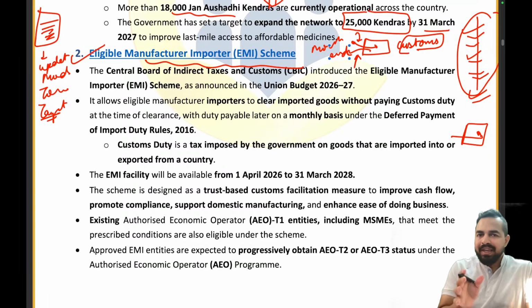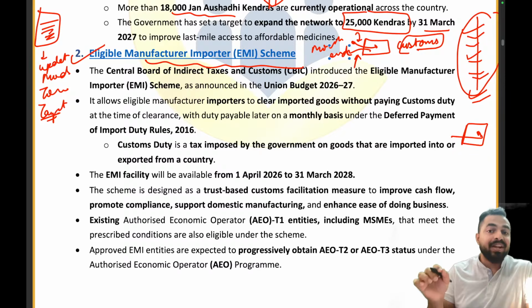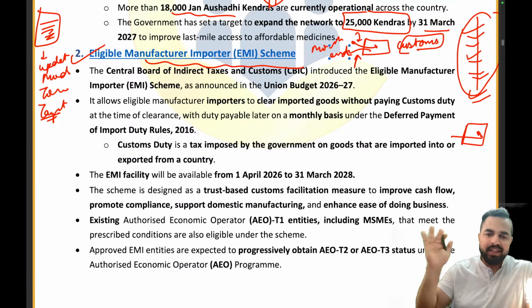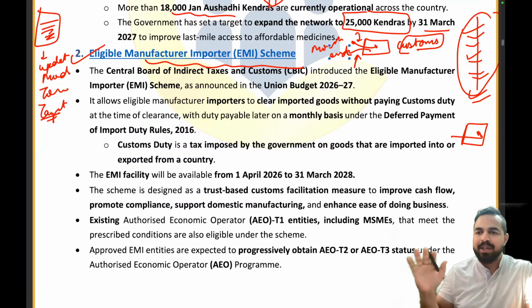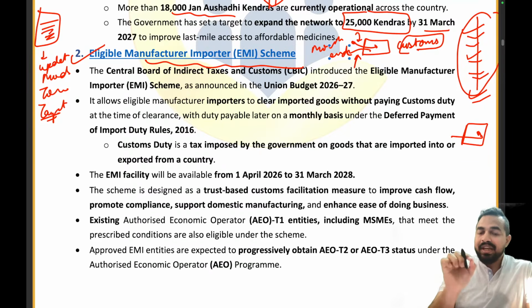So basically, why? Because these are trusted importers or exporters. They are having a good track record. This will not be for the people who are not having a good track record, right? Because such kind of people will be thrown away from the shop. Either you pay the money or you can just go to another shop, right? We cannot provide you that kind of facility of credit-based products, right? So basically this is only for the trusted people, for the trusted importers or exporters.